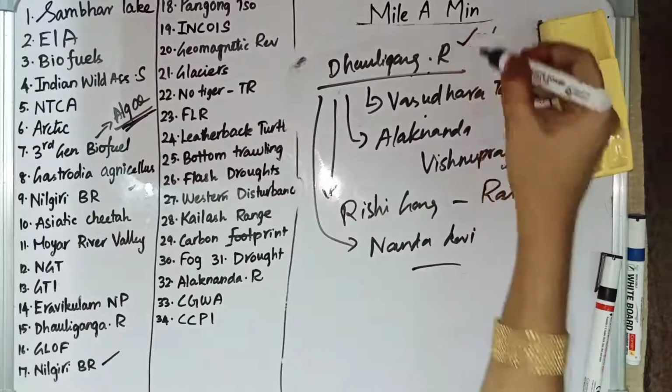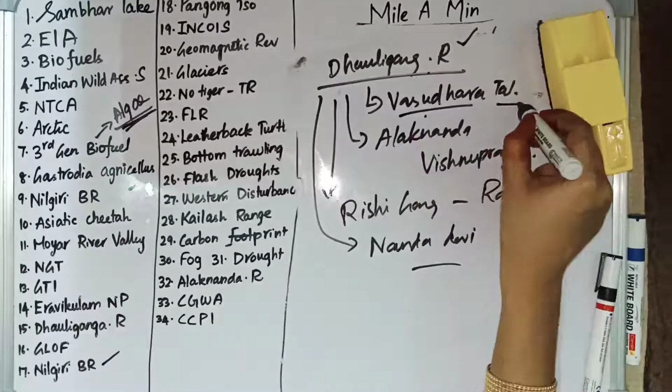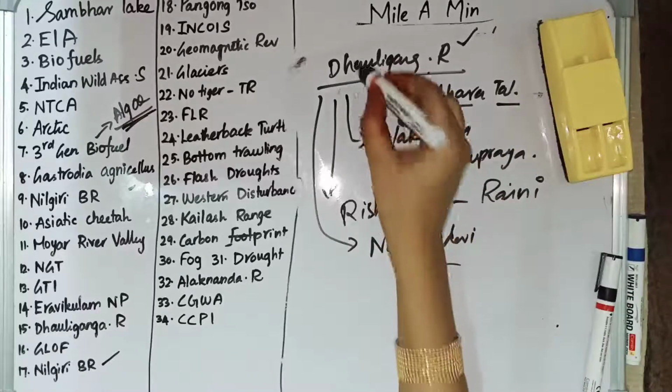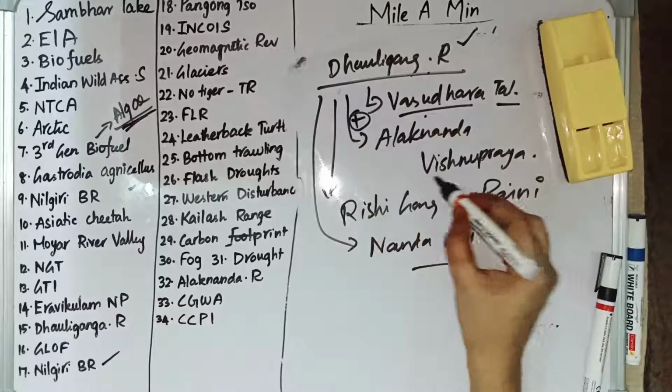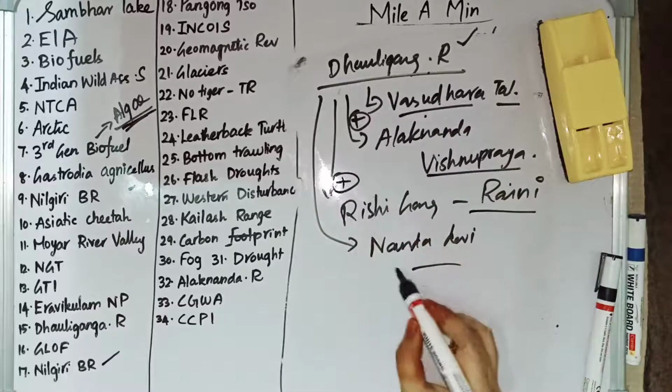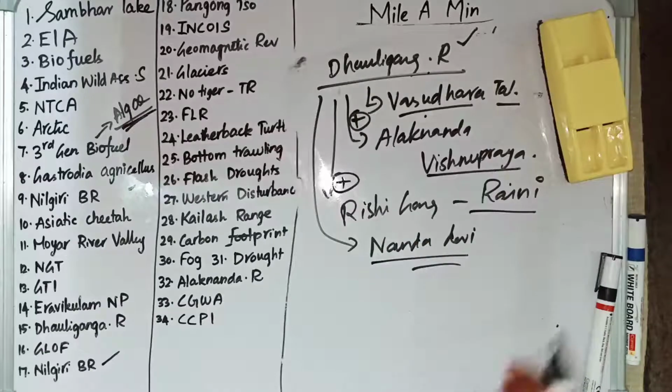So Dhauliganga River originates at Basudhara Tal. Basudhara Tal is the largest glacial lake in Uttarakhand, and this Dhauliganga River meets Alaknanda River at Vishnuprayag, and it meets Rishiganga River at Raini. This Dhauliganga River will flow through Nanda Devi National Park.